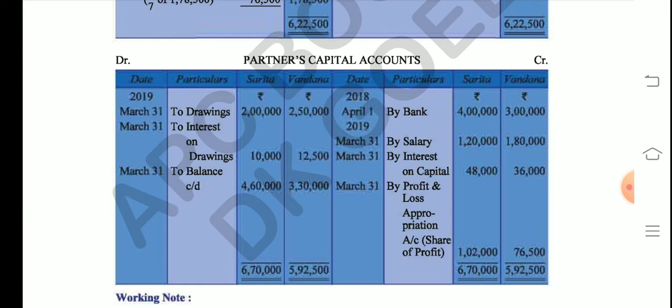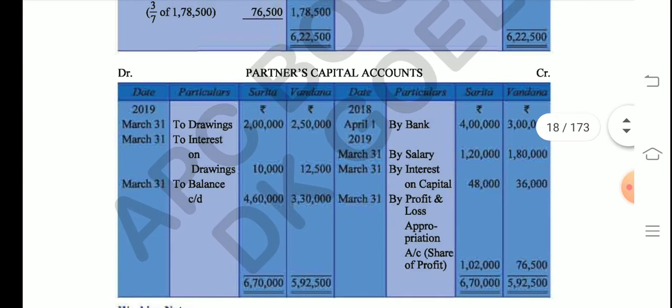How do we start? We start with debit and credit, date particular Sarita Vandana, date particular Sarita Vandana. In this question, as the dates are given to you, we'll actually focus on dates also. In case the date information is not given to you in the question, you need not draw the date column. Okay. Now how do we start? We start from the credit side. Always remember, we start an account from the credit side.